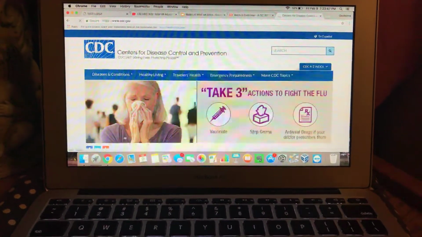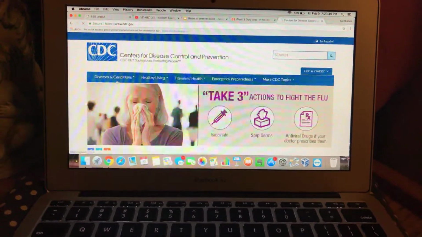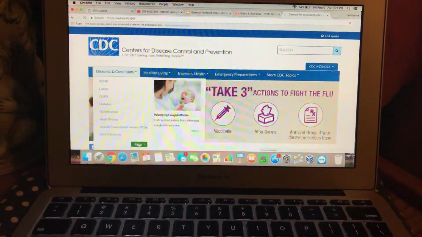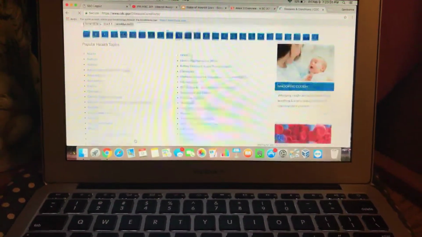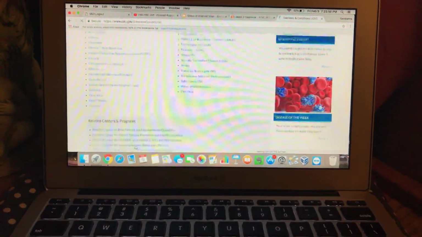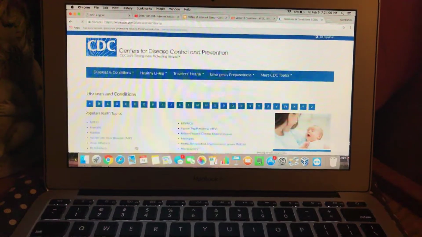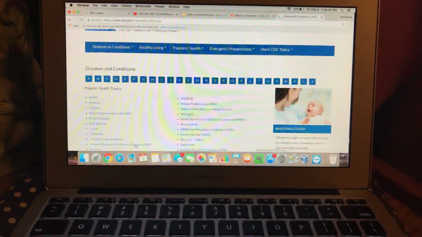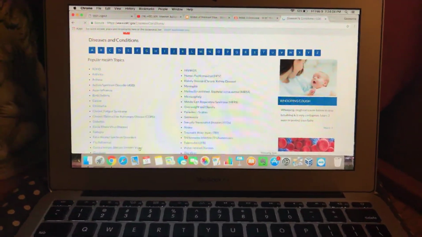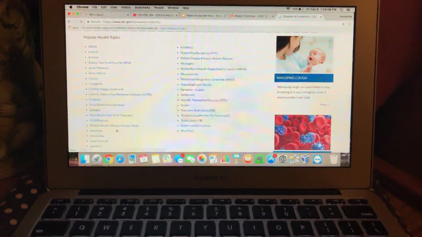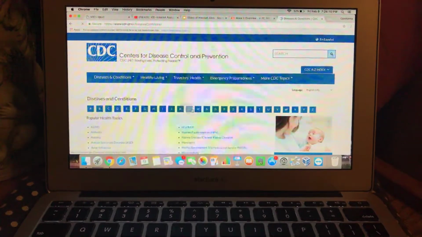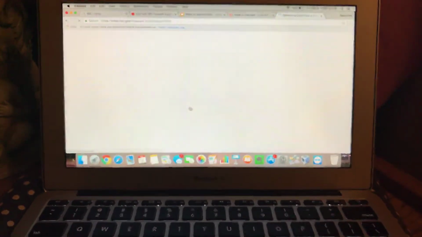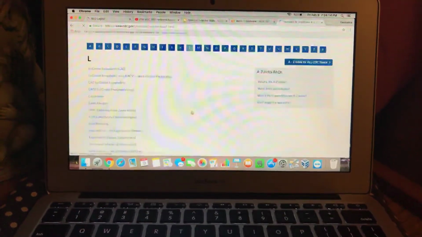So you would click more, and it brings you to this page here. It gives you basically an index of A through Z topics of diseases and conditions. So if it's still not here in this area, you can click on, say, L, and it will bring you to all the diseases and conditions there.